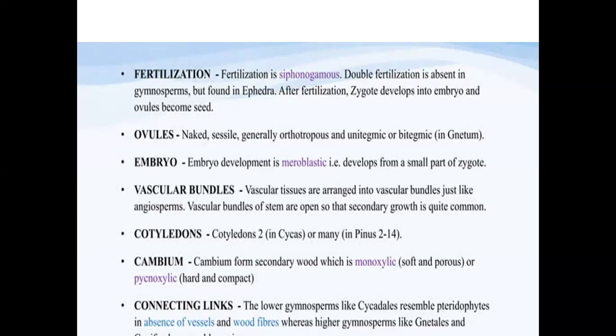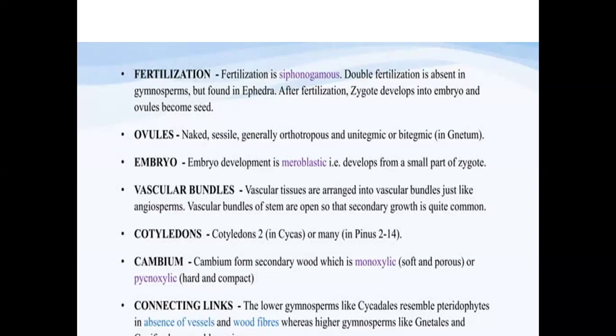And after the embryo is going to develop the cotyledons, so the seed is going to develop here. The seed is going to consist of 2 cotyledons in case of cycas and many cotyledons in case of pinus. It ranges from 2 to 14. And we can see here, as the tree is going to have a very huge trunk, we can even find the secondary growth observed in the wood. That is, a cambium is going to be developed from a secondary wood, and this wood is of monoxylic or it can be a pycnoxylic wood.